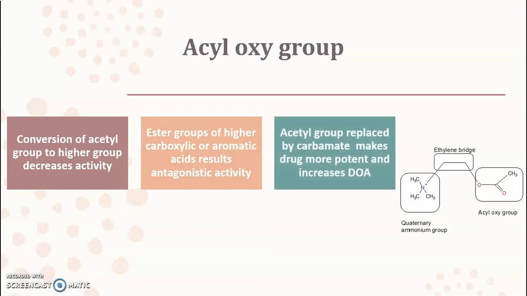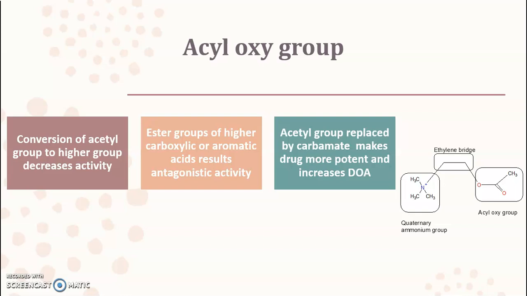Further, acetyl group is replaced by carbamates. Carbamate is nothing but the CONH2. So due to this change, drugs become more potent and also it increases the duration of action. Because we know why this is happening: acetylcholine is hydrolyzed by acetylcholine esterase.